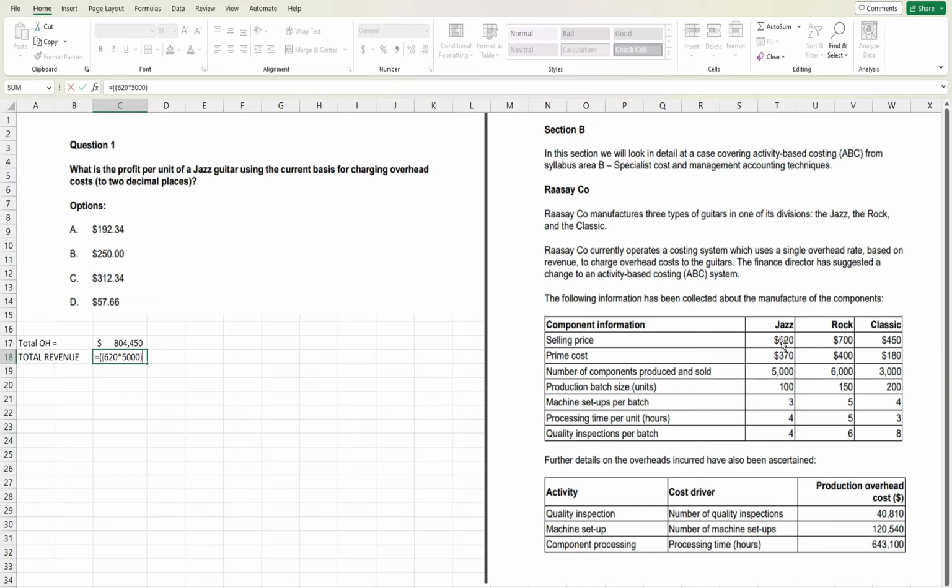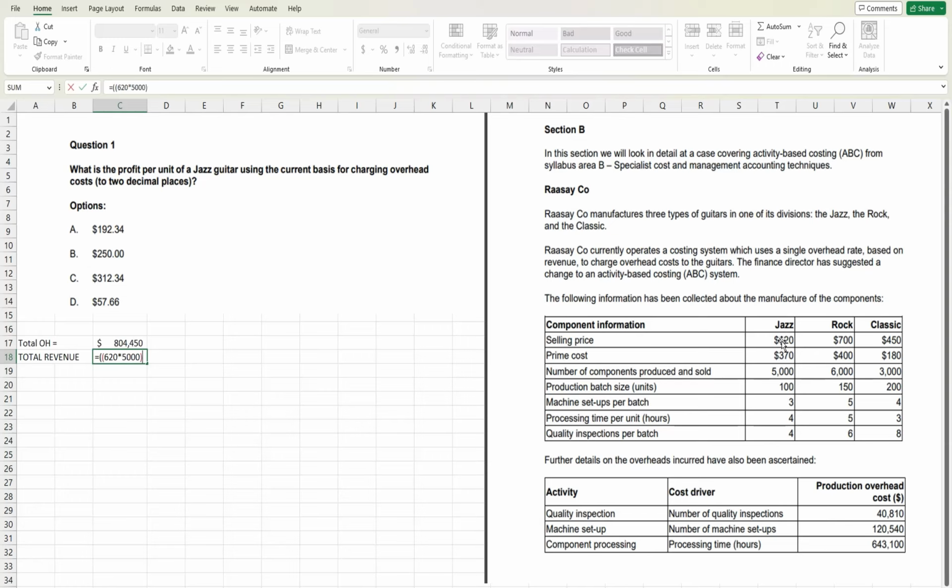Now we need to calculate the OAR in order to charge the overhead. We are absorbing the overhead based on revenue, so this gives us an OAR of 0.093 dollars per dollar of revenue. So this is the OAR, but the question doesn't end here.